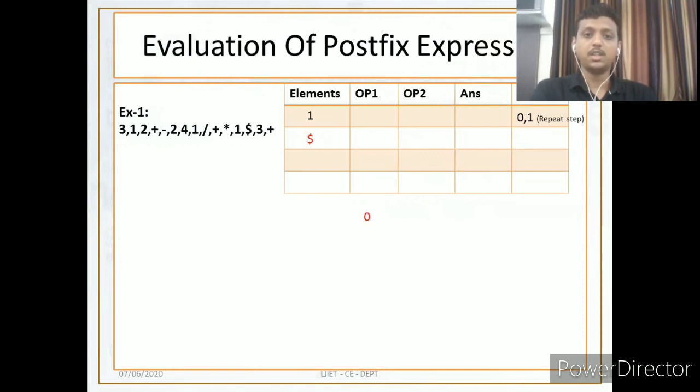Students, whenever you find dollar, arrow or caret, these operators are known as exponential operators. These mean, for example, $ 2 3 means 2 raised to 3, and 4 arrow 5 means 4 raised to 5.